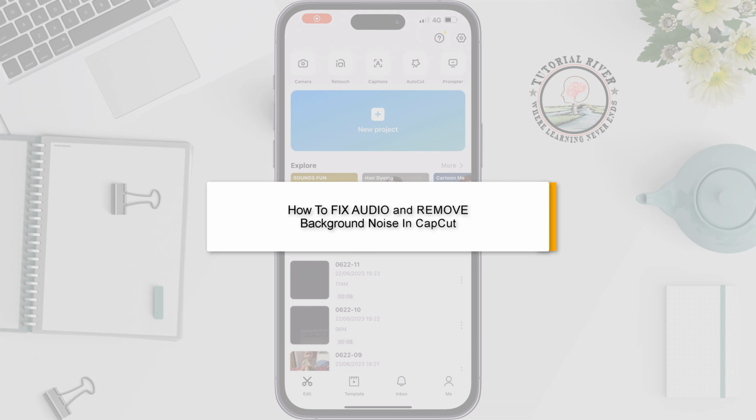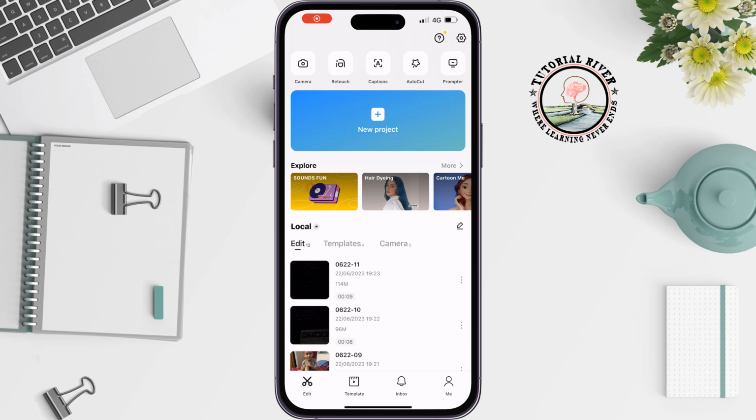If you have recorded video footage with audio, and in the audio there's a lot of noise, then this tutorial review will show you how you can fix the audio and how to remove background noise in CapCut.